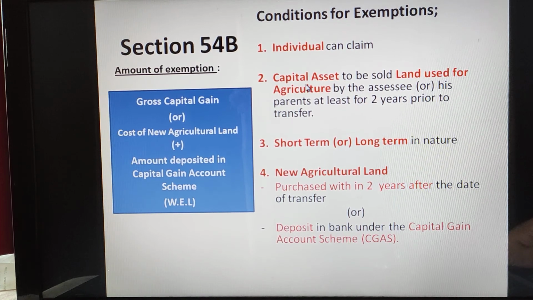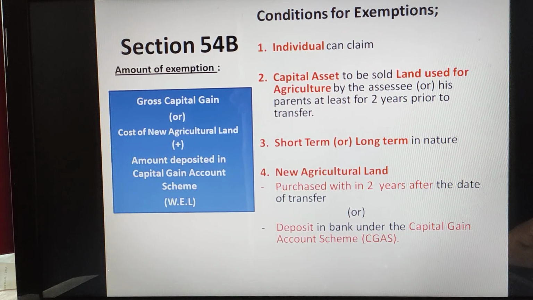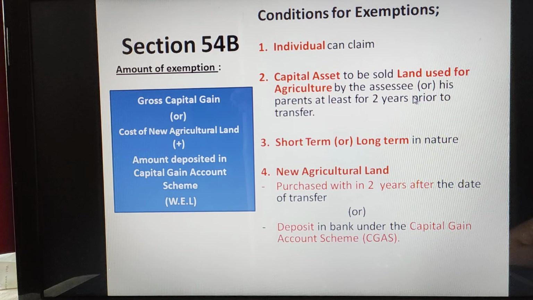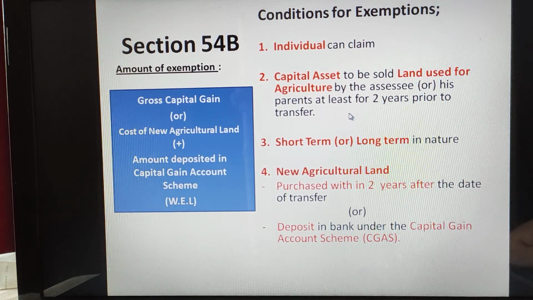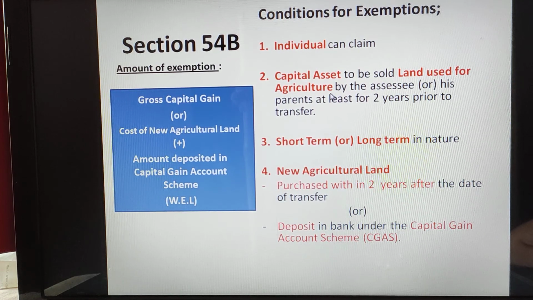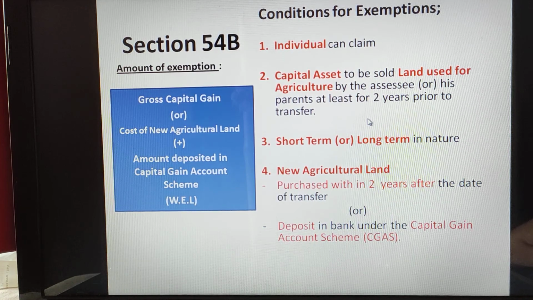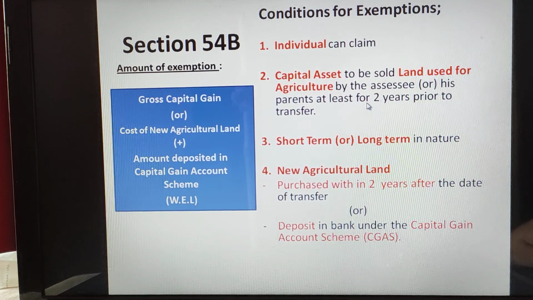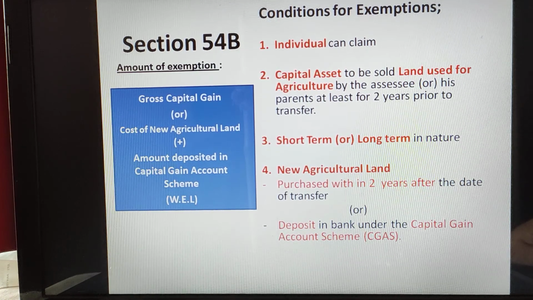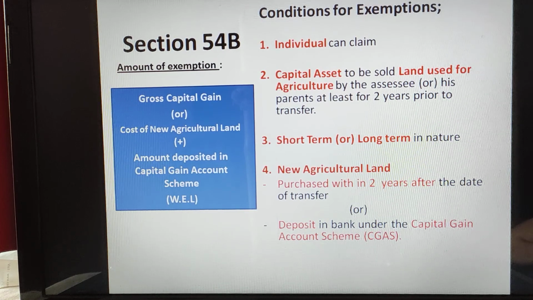Second, what is the type of asset you need to sell? You would have sold a capital asset, land which is used for agriculture purpose. So you need to sell the agricultural land. This is the second condition. If you read in detail, the capital asset to be sold is land used for agriculture by the assessee or his parents at least for 2 years prior to the transfer. No need to get confused here. The second condition is that agricultural land is the asset that you need to sell.